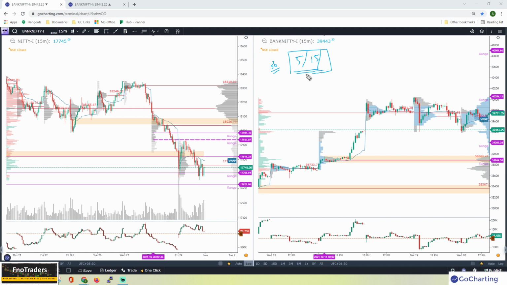Listen to this carefully. If the opening range is relatively small compared to what a normal opening range for that instrument is, then I have a good chance of a breakout of that opening range playing out very well. If the opening range is very wide, then you would expect not a trending day, but rather a move into the opening range from either side. So if the opening range is small, I'm looking for a trend move. If the opening range is large, I'd rather prefer a rejection and a move on the other side.